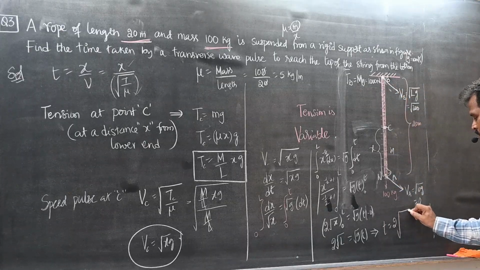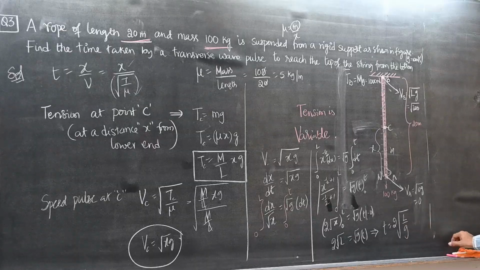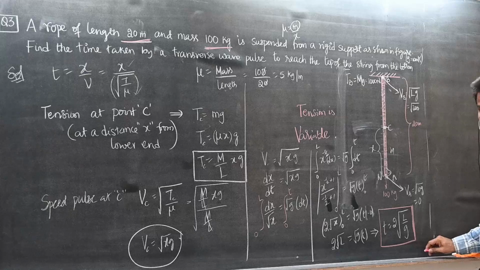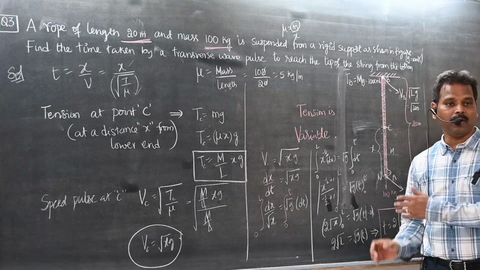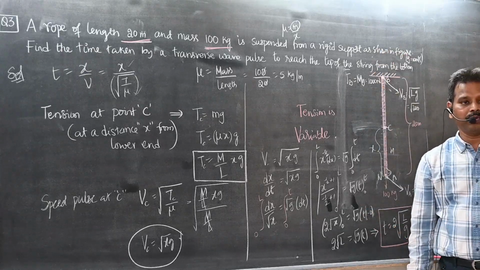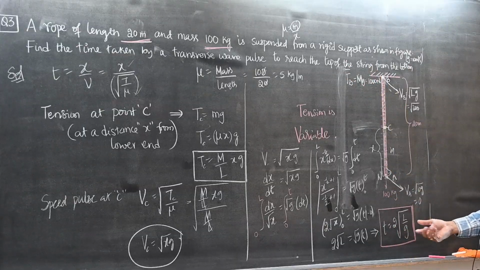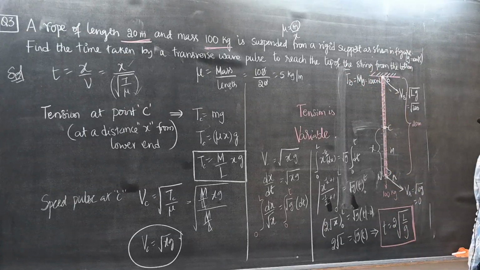t is equal to 2 root L by g. This is the expression to find out the time taken by a pulse to travel from the bottom to the top of a rope. This is the formula. But we know the data. We know the L value, we know the g value. Can you find out the time now?